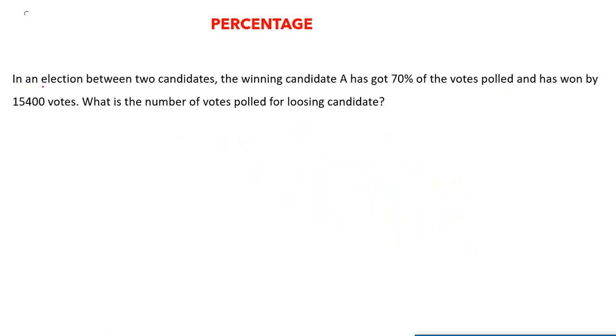Next question says, in an election between two candidates, the winning candidate A has got 70% of the votes polled and has won by 15400 votes.